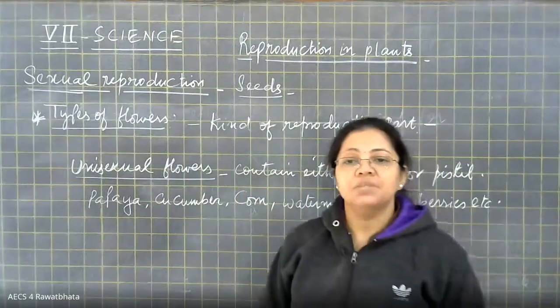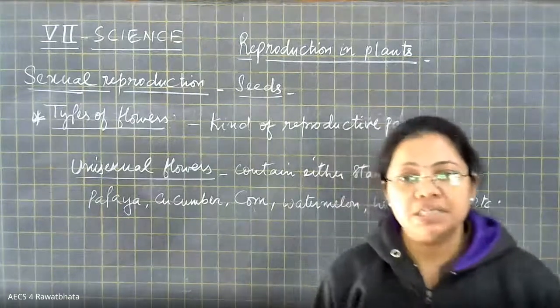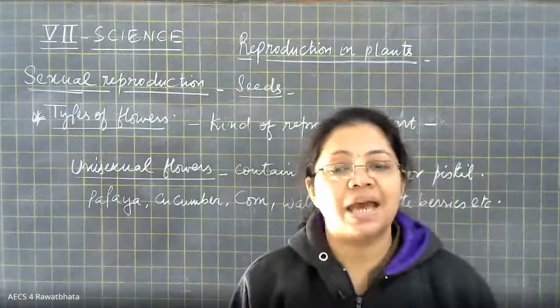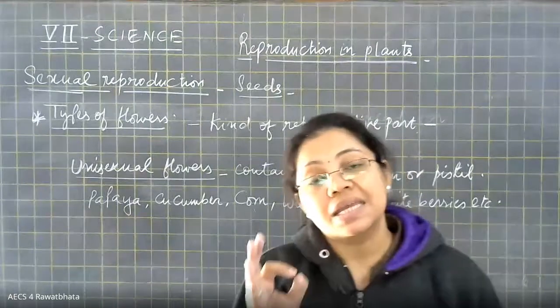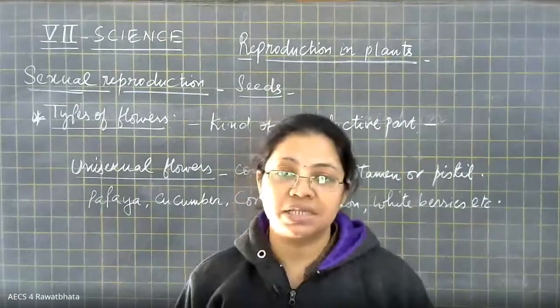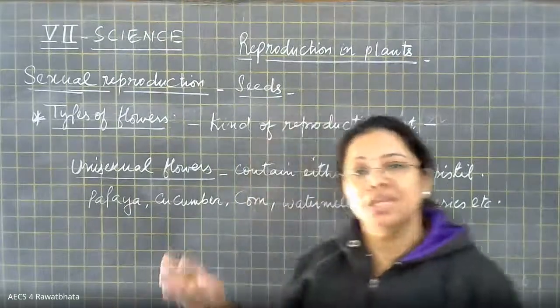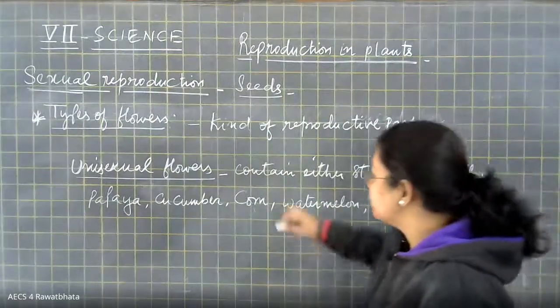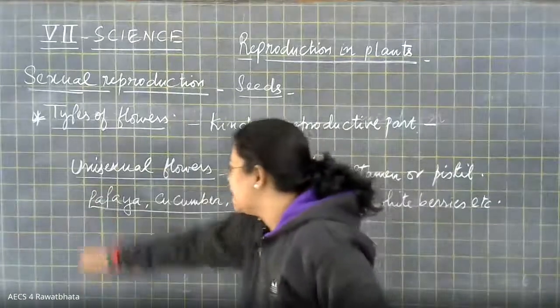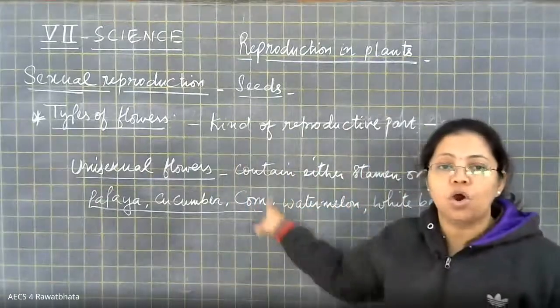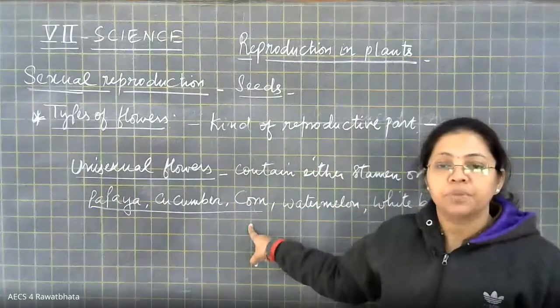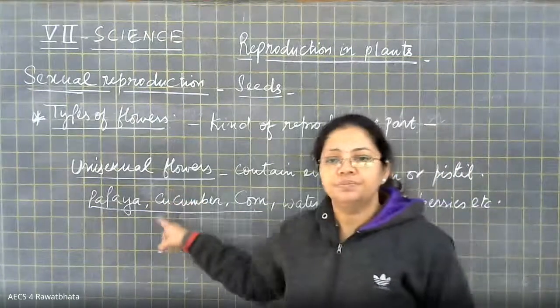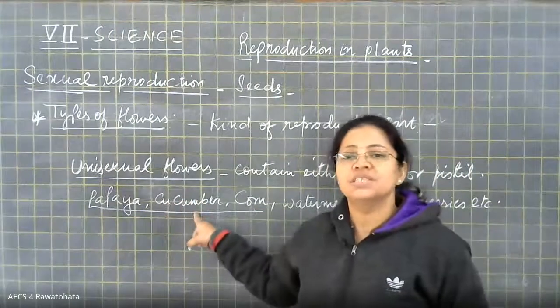So again, I am telling you that you have to at least remember those examples which are given in your NCERT textbook. For unisexual flowers, three main examples are given in your NCERT textbook: papaya, cucumber and corn. Corn, what we say in Hindi, bhutta. Okay. So these are unisexual flowers.